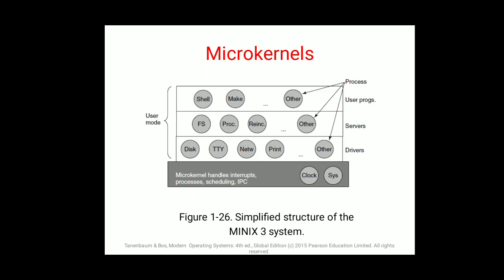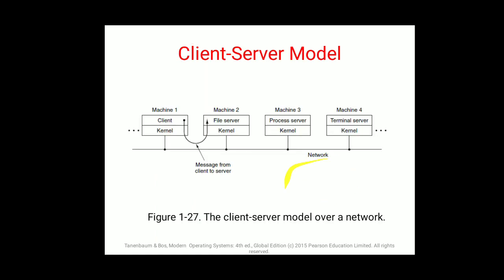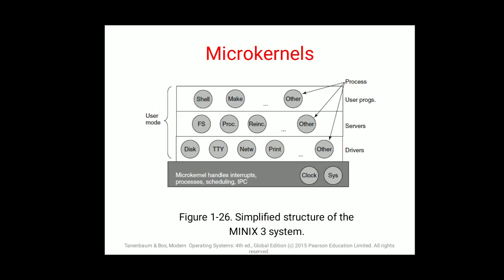When we talk about microkernels, there is a certain microkernel system, the MINIX 3 system. So this diagram is showing your MINIX 3 system, which has a clock as well as a system task, which is going to work according to your microkernel.